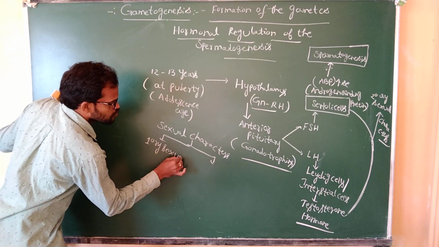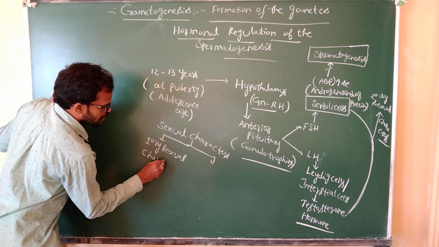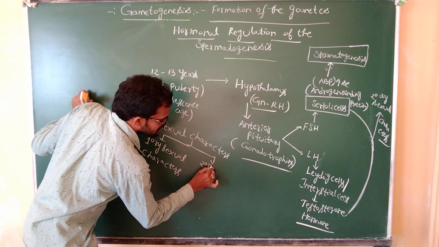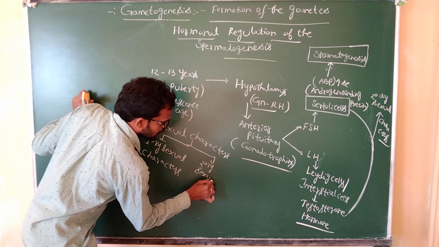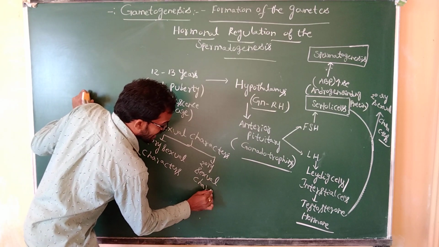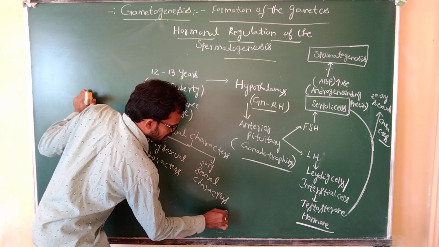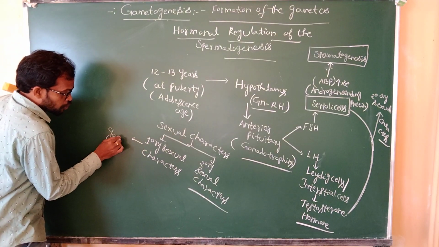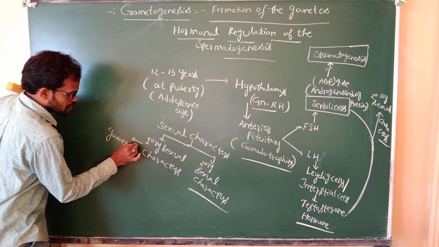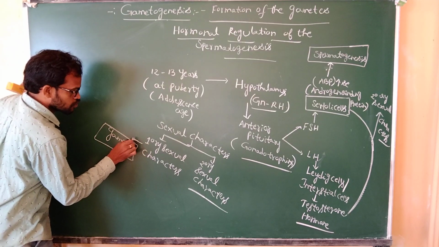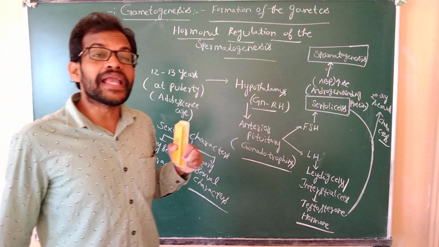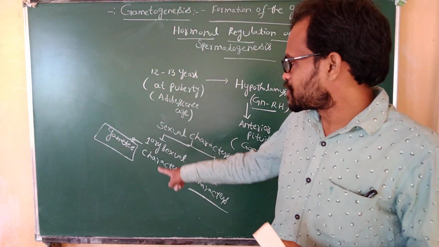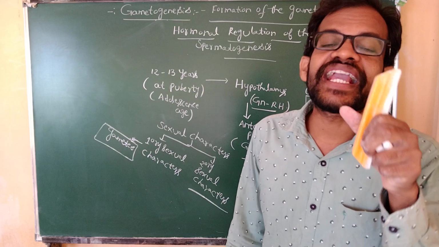Primary sexual characters mean the production of gametes. The male produces sperm cells, the female produces egg cells. This is known as the primary sexual characters.